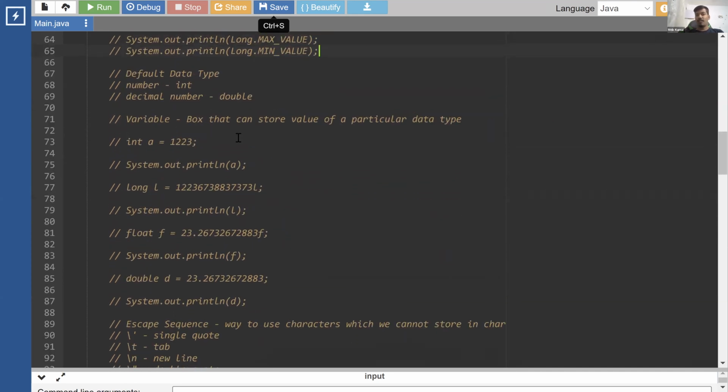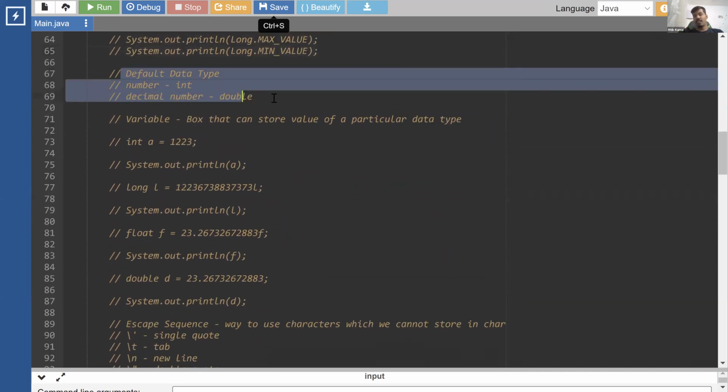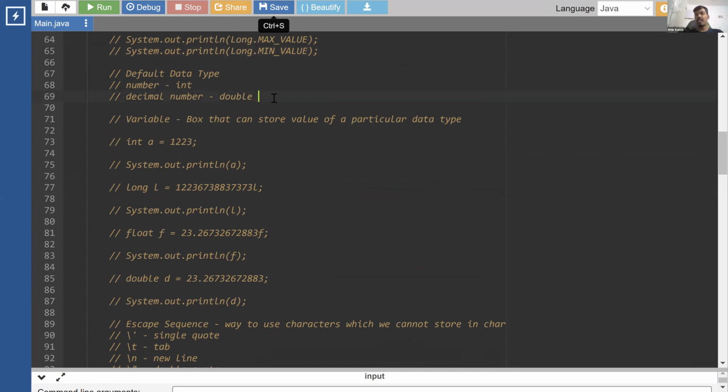Then we have a concept of default type. What is default data type? Since there are so many types, for example, byte, short, int, long, to store integers, what is the default type of data going to be if I just write an integer number? The default data type of an integer value is going to be int. The default data type of a decimal number is going to be double.